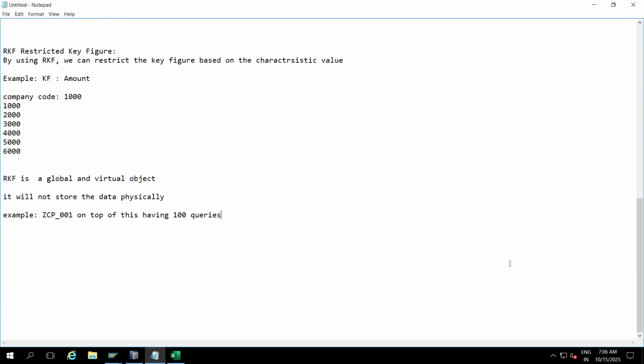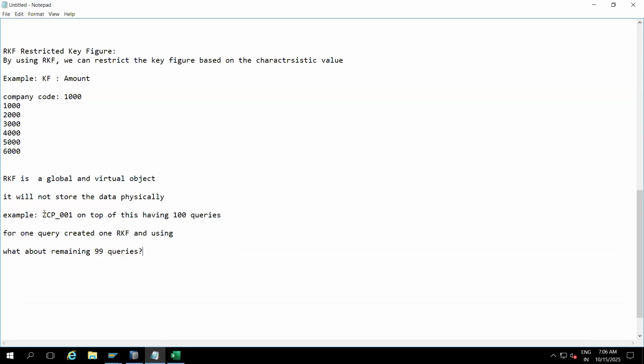Now, for one query, I created one RKF and am using it. Okay, so what about the remaining 99 queries?